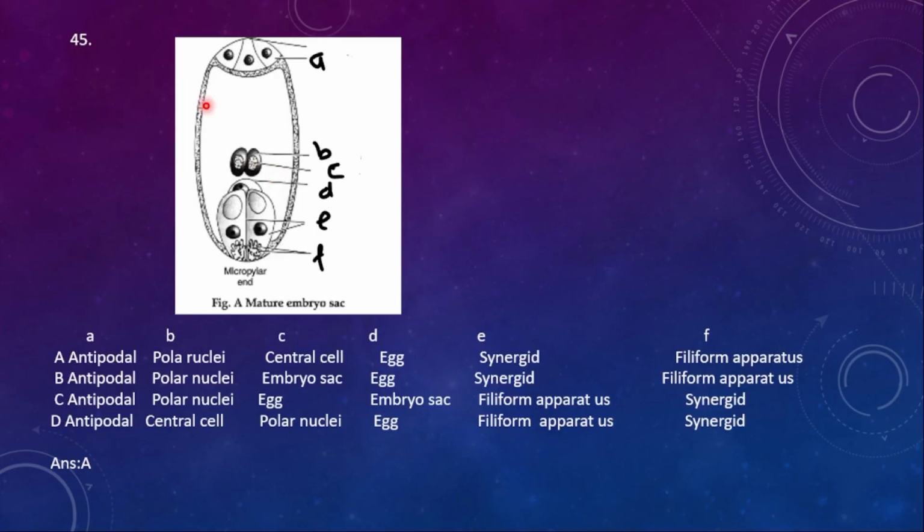And 45th question, this is the structure given. Label the diagrams. A is antipodal, B is polar nuclei. A is antipodal for everything. B is polar nuclei, so D is gone. Next, let us go with D, egg cell. D is egg. Already the C option is also eliminated. And then E, synergids. F, filiform apparatus. And then C here is the central cell. So the right option is option A.